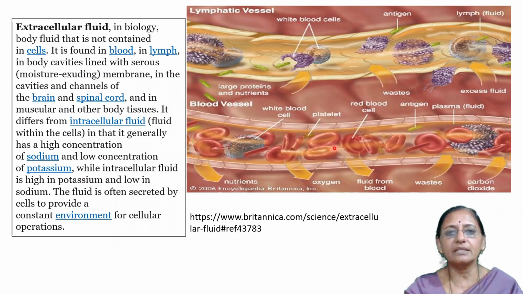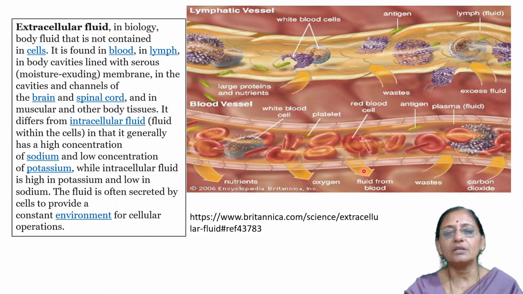In the blood vessel, there are RBCs as well as WBCs, that is, white blood cells. White blood cells are there, red blood cells are there, blood platelets are there. Okay, and there are some antigens, antibodies, and other proteins present within the blood vessel. But there is a barrier, that is, the wall of blood vessels, and the substances diffuse from blood into the interstitial fluid, that is, nutrients diffuse, oxygen